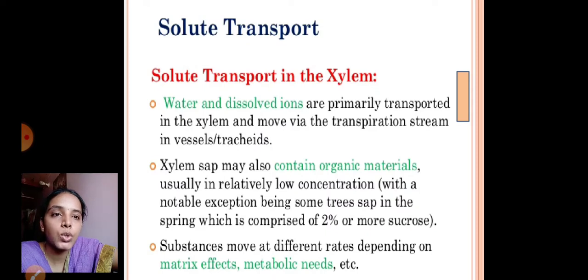Xylem sap may also contain organic material, usually in relatively low concentration. The substances move at different rates, depending on matrix effects and metabolic needs.